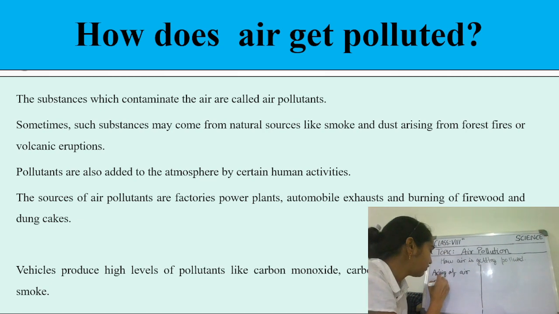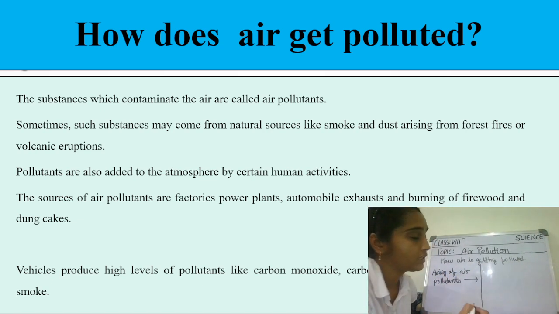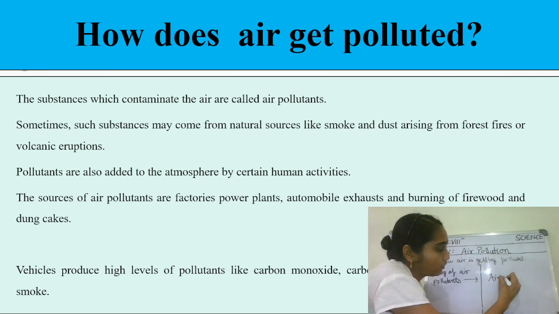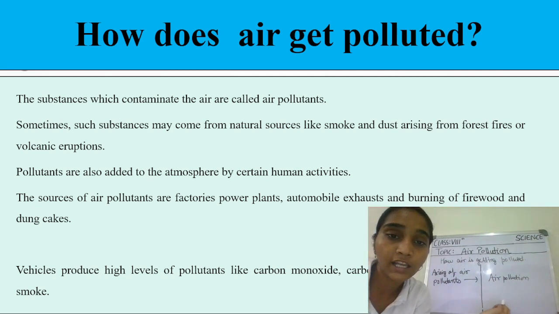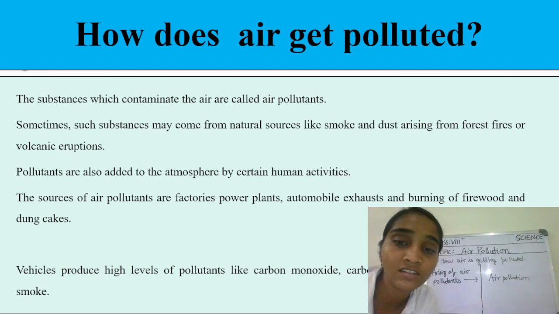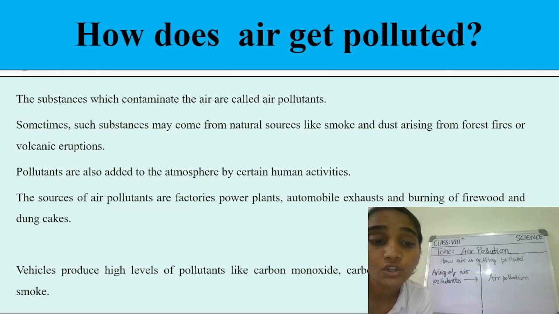And as a result, what will happen if the air pollutants arise? They will eventually cause air pollution, because the release of these harmful substances, the air pollutants, eventually causes air pollution, and in this way the air gets polluted. Also, students, vehicles produce high levels of pollutants like carbon monoxide, carbon dioxide, nitrogen oxides and smoke.